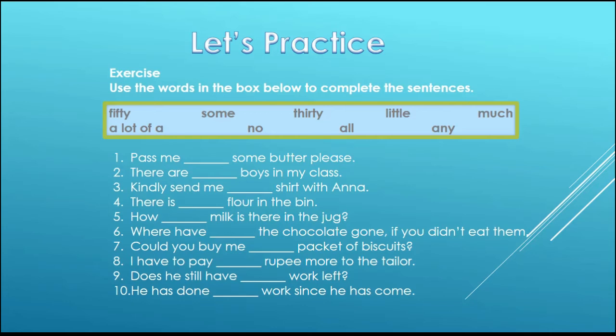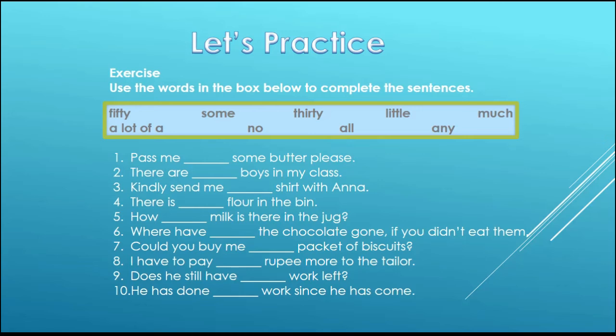We have to use the words in the box below to complete the sentences. The words in the box are 50, some, 30, little, much, a lot of, a, no, all, any. And the sentences are: number 1, pass me dash some butter please.